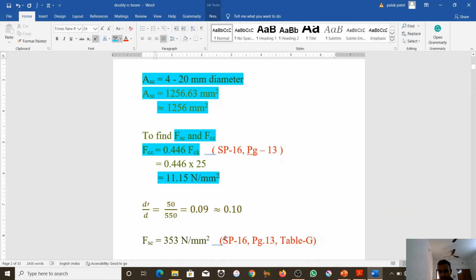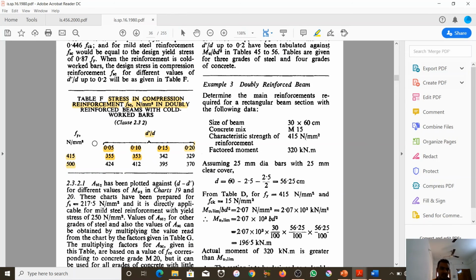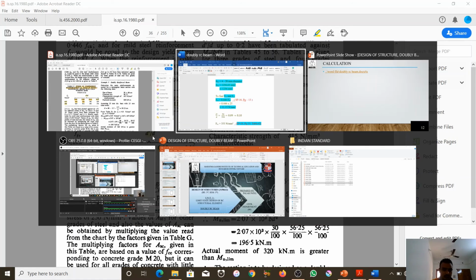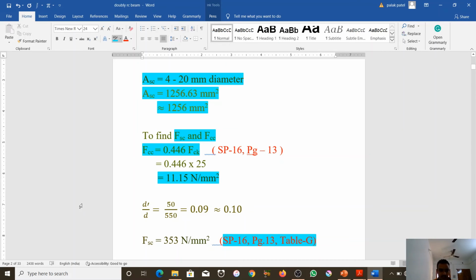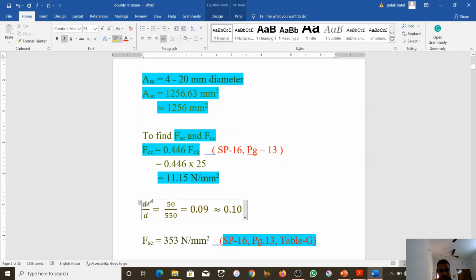So for this steel grade, we have to follow SP 16, Table F. Look here. We need d dash by d. So here is d dash by d: 50 divided by 550. We got the value 0.09.